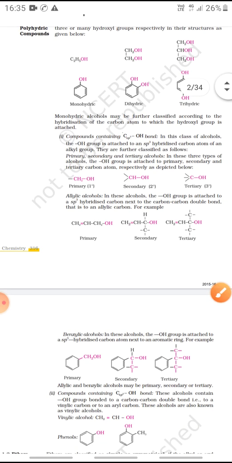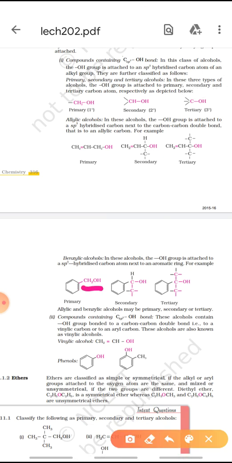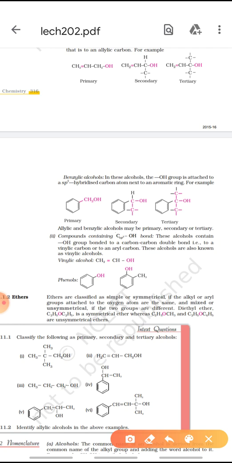Now, benzylic alcohols are those in which the carbon containing the OH group is further attached to a benzene ring. This is primary benzylic alcohol, this is secondary benzylic alcohol, and this is tertiary benzylic alcohol. Next are the compounds containing carbon which is sp2 hybridized.